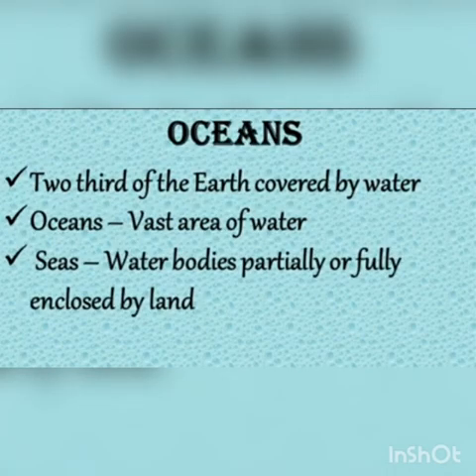Oceans. The earth looks blue when we see it from space. This is because two-thirds of it is covered by water. The water is found in oceans and seas. Oceans are vast expanses of water. Seas are water bodies partially or fully enclosed by land.